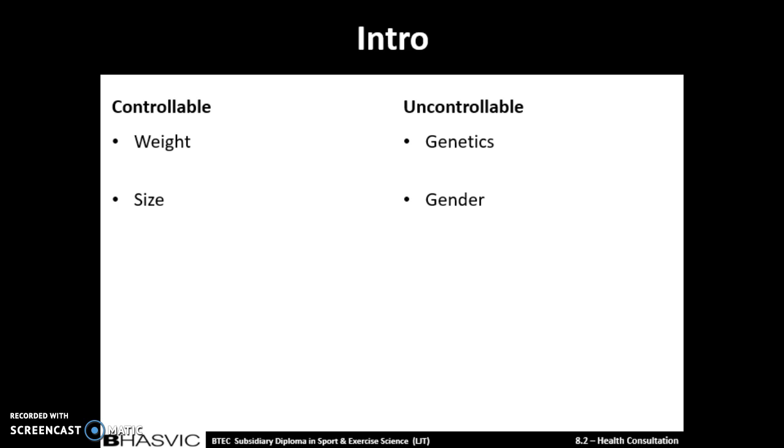These can be controlled by the amount of exercise and her diet that she is having, as if she is not doing much exercise and not a balanced diet, then her weight is going to go up from the amount of fat that she is putting on, and vice versa. If she is doing a lot of exercise and having a balanced diet, her weight will be less and her size will be less. The uncontrollable variables are genetics and gender. Your genetics make your appearance, and that cannot be changed, and same with your gender. You were born with this gender and can't be changed.